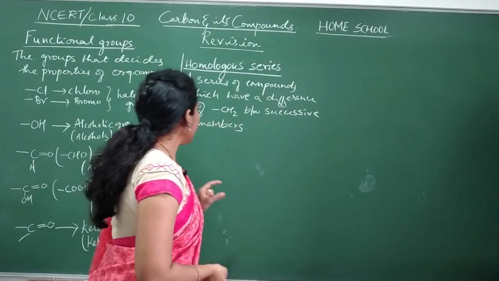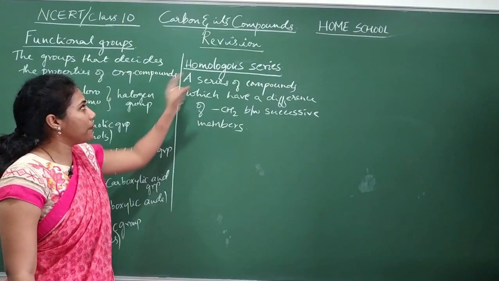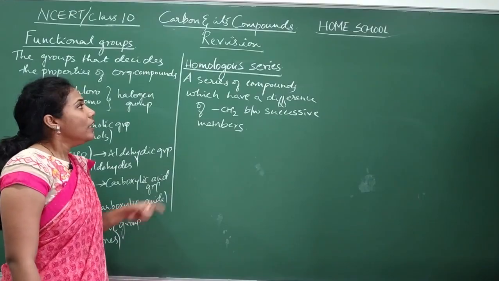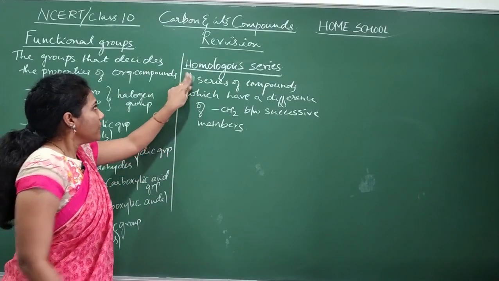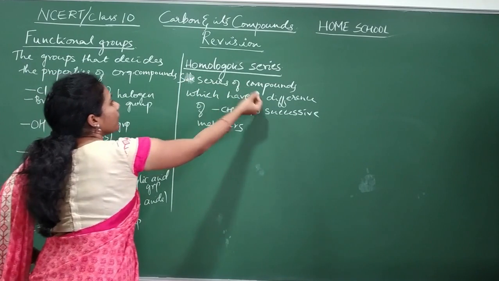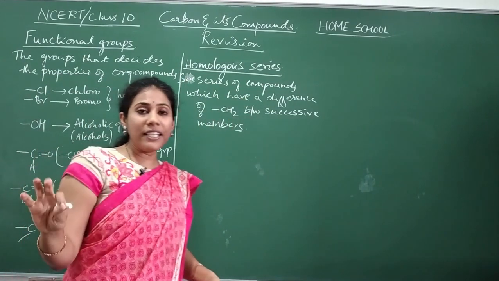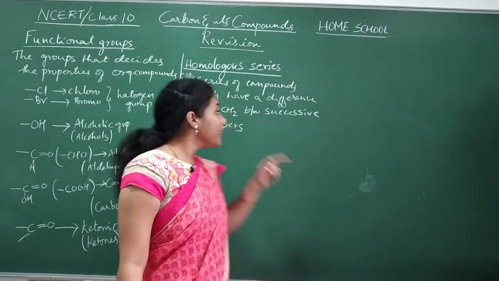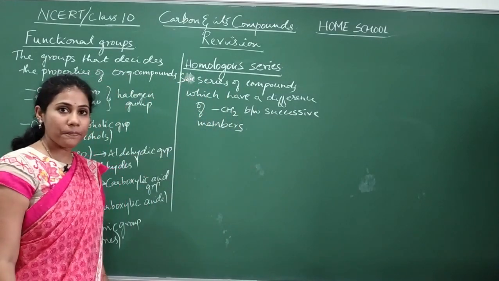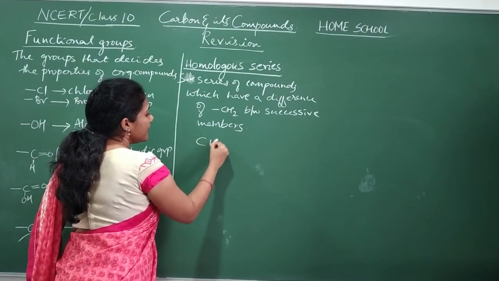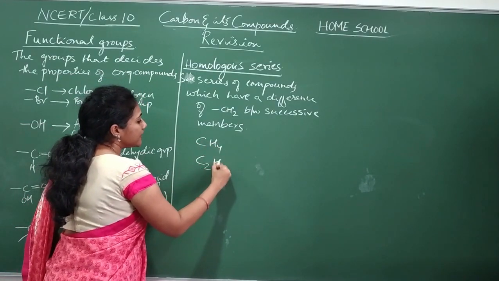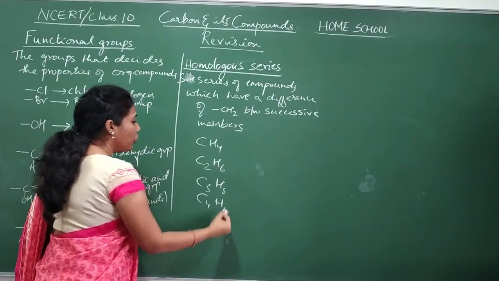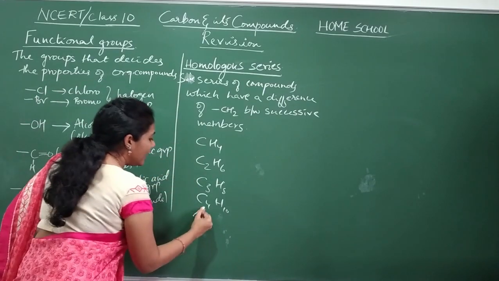Coming to the next category of the chapter, homologous series, the very next important concept. A series of compounds which have a difference of just CH2 between successive members is called a homologous series. You can observe this: CH4, C2H6, C3H8, C4H10.